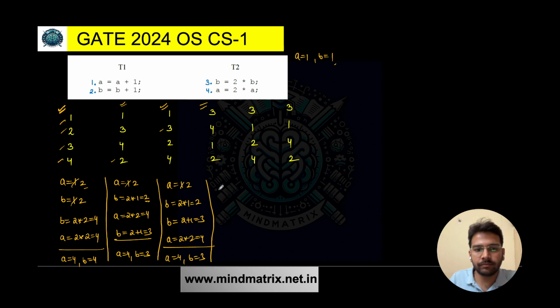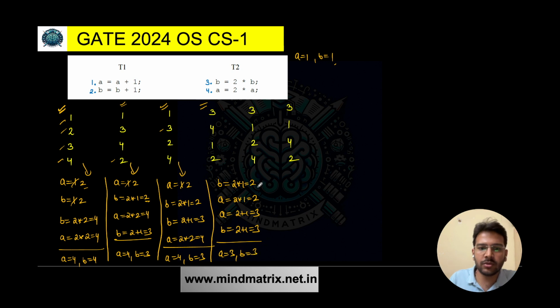What about this order? Let's do it. So here third one, B is equal to twice of B. Initial value of B is 1, so it is 2, right? And then we have the fourth statement, A is equal to twice of A. Initial value of A is 1, so it is 2. Then first statement, A is equal to A plus 1. A value is 2, 2 plus 1 is equal to 3. And then B plus 1, so 2 plus 1 is equal to 3. So what do we get? A is equal to 3 and B is equal to 3. So this is another combination possible.